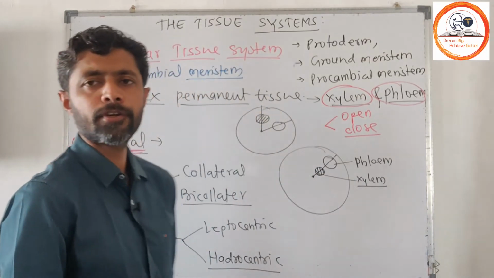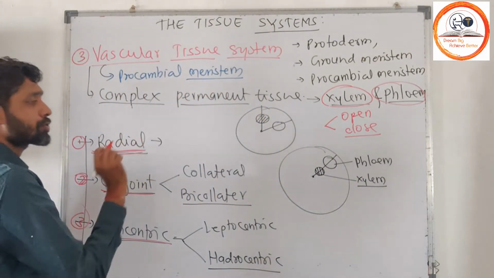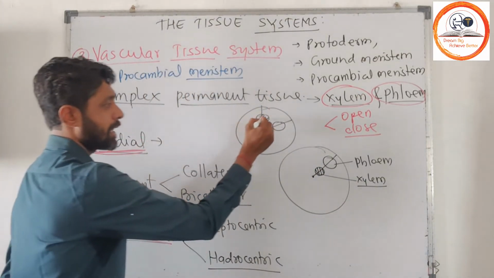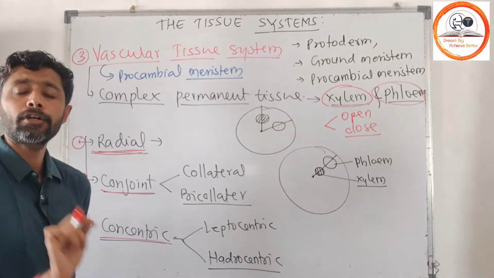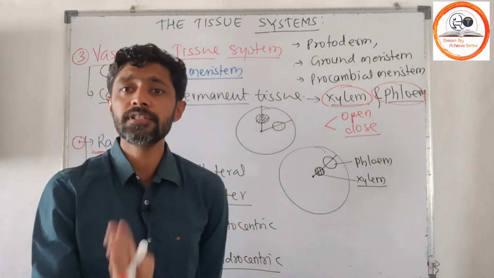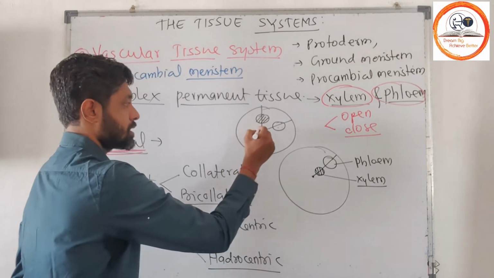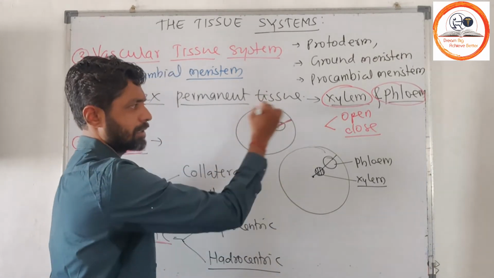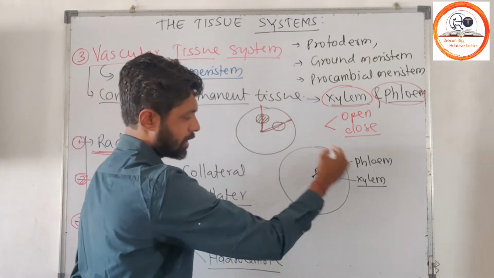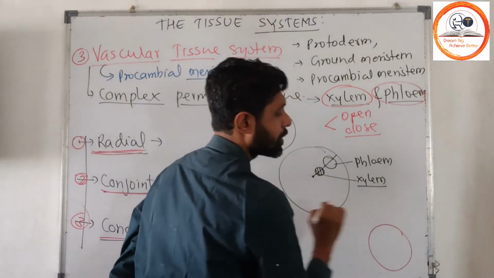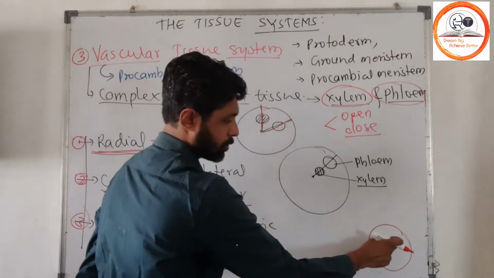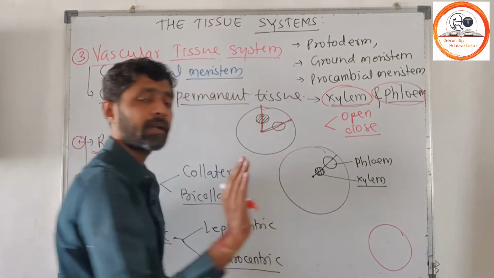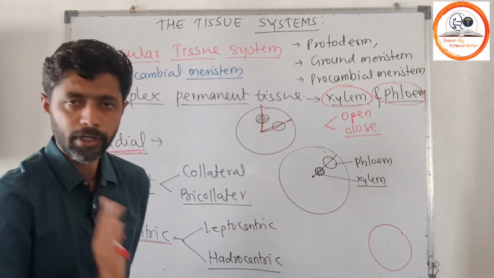We call it a radial vascular bundle when xylem and phloem are present on different radii. So this is one radius, this is another radius. Suppose it is a plant part, a stem or root. Here we are considering a transverse section of a plant part, and with respect to that we are going to consider where exactly the xylem and phloem are located.